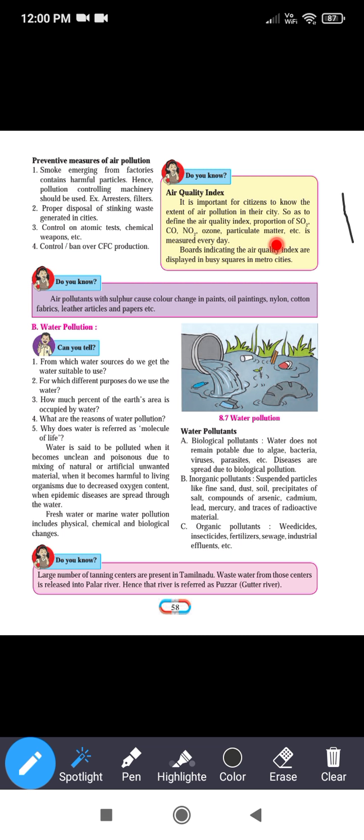I think you have seen on the roads near the signals there are some indicators showing the quantities of SO2, NO2, and that board shows the proportion of SO2, CO2, NO2, and by seeing that board we can come to know the pollution level at that time in that place. Boards indicating the air quality index are displayed in the busy squares in the metro cities.